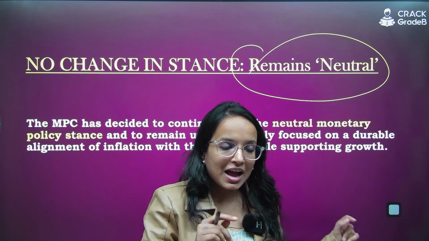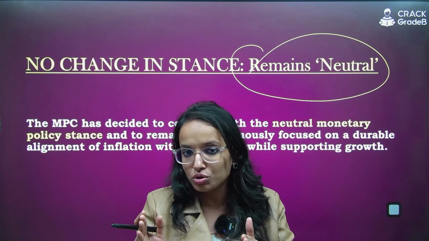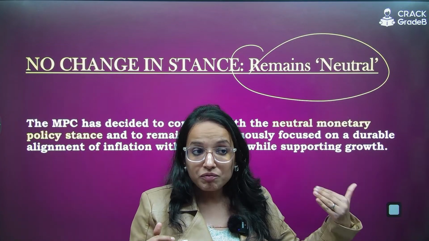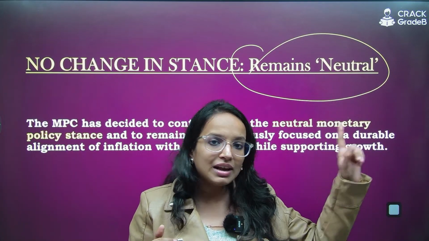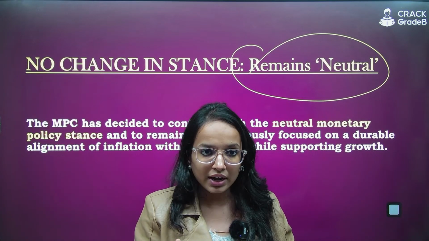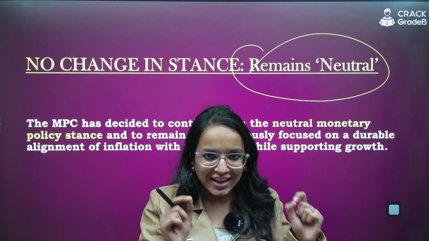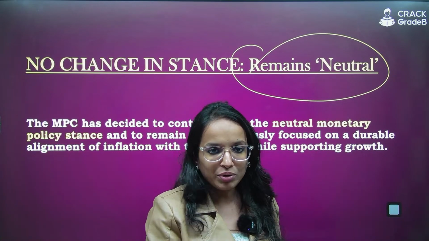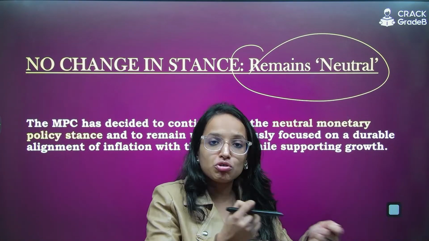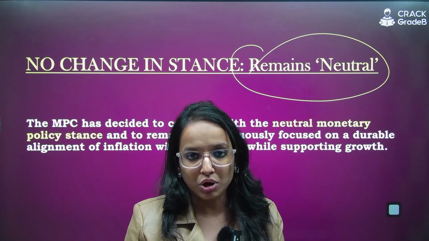So before this as well, they have kept it unchanged. They have actually changed it to neutral. Before that, it was withdrawal of accommodation because inflation was so high. So in the last MPC meeting, if you remember, I think 9th October it was concluded, right? So in the 9th October MPC highlights we discussed that there is a change in stance to neutral. Now it has remained unchanged at neutral. But before neutral, it was withdrawal of accommodation. That means they want to withdraw the accommodative policy.